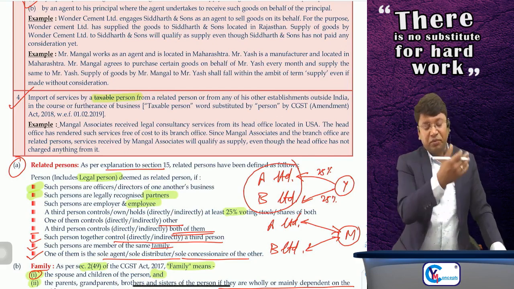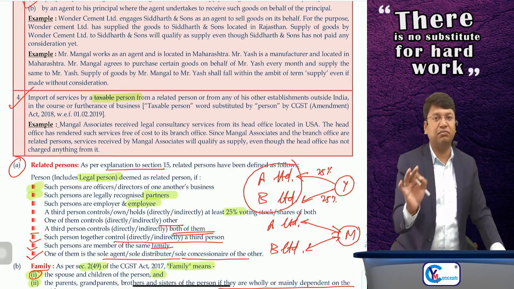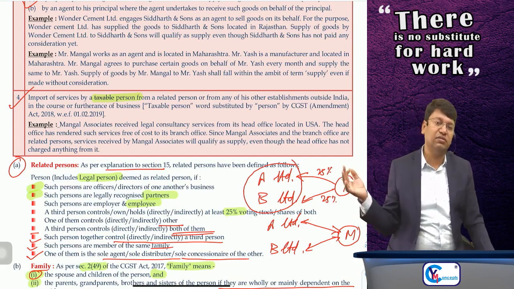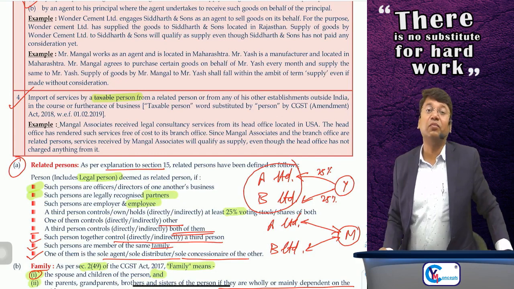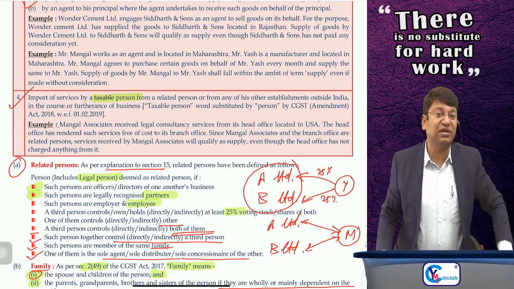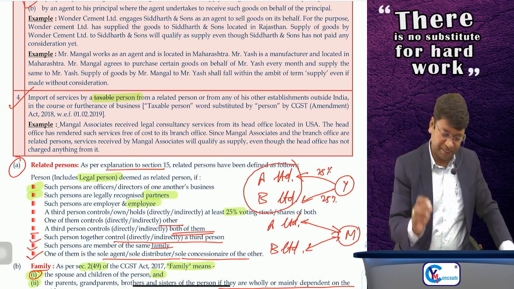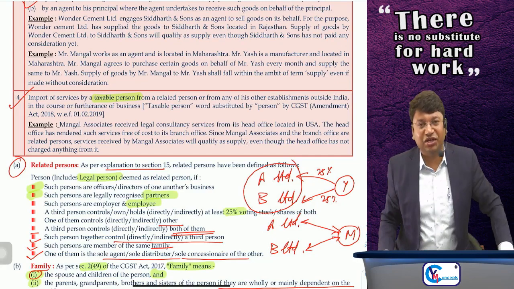it was mentioned that import of services by a taxable person, but the words taxable person have been replaced by a person. Means whether you are registered or not, whether you are liable to register or not, it is of no concern. You are a person importing some services without consideration from your related person or a distinct establishment located outside India in the course or furtherance of business, yes, it will be supply. Clear? Done. This is para number 4, and that's it regarding Schedule 1.